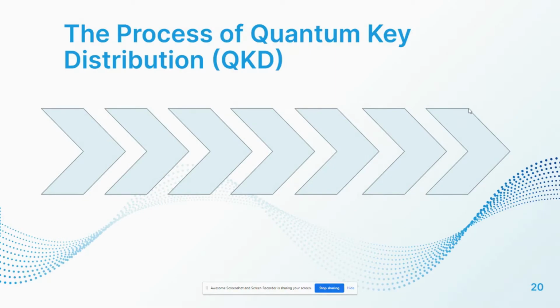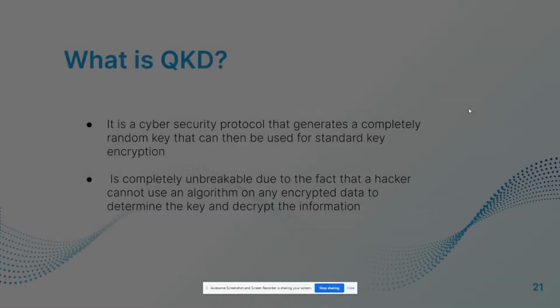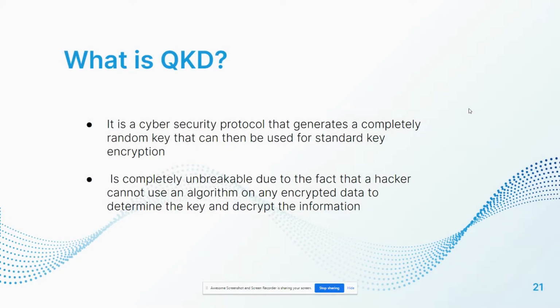So, first, we need to talk about what quantum key distribution, or QKD, actually is. QKD is a cybersecurity protocol that generates a completely random key that can then be used for standard key encryption. The keys it generates are completely unbreakable due to the fact that a hacker cannot use an algorithm on any encrypted data to determine the key, as a result of the fact that it is generated completely randomly. And we'll see how this is accomplished later on.